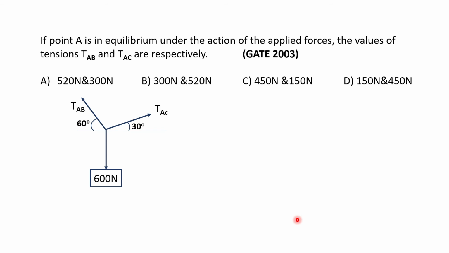Then in the last we have seen one of the GATE problems, from GATE 2003, a simple problem. If point A is in equilibrium under the action of applied forces, the values of tensions in AB and AC are respectively what? We have to find the answer from these four options, and the problem is simple in the sense that only one node is there, and we can apply Lami's theorem by calculating the angles.